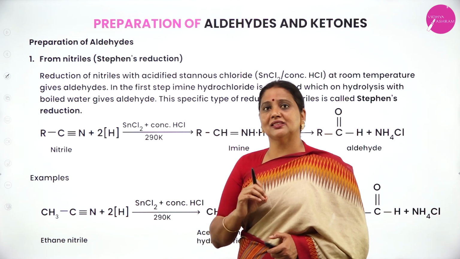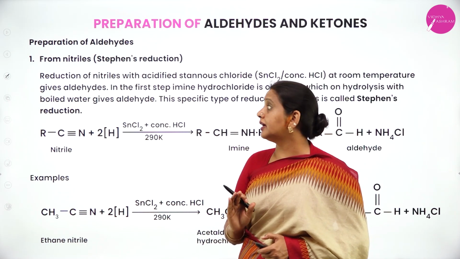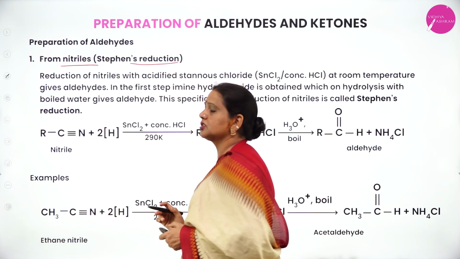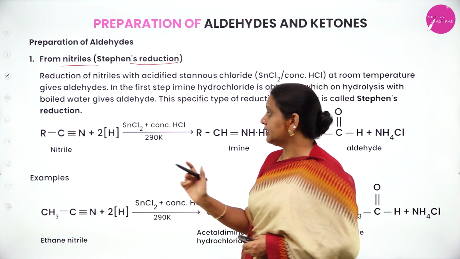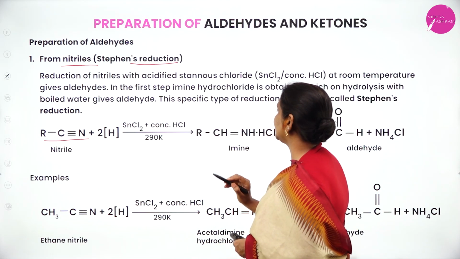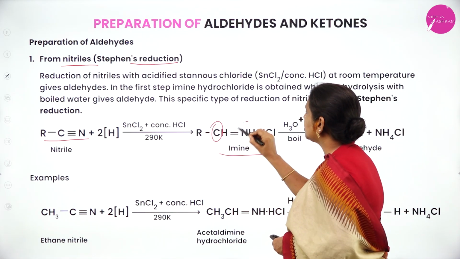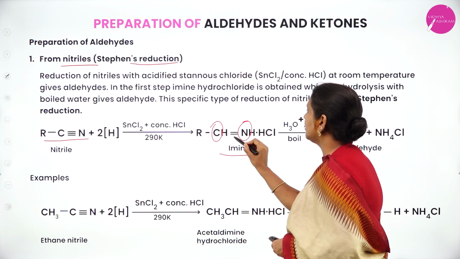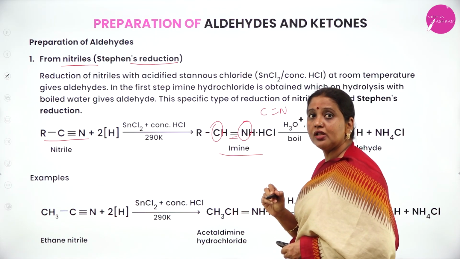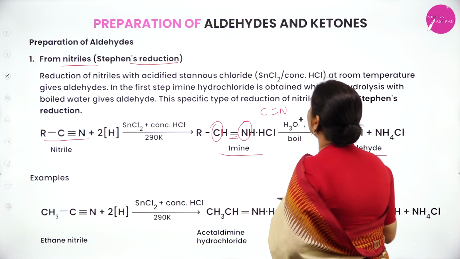Now, one of the methods from which we can prepare only aldehydes is from nitriles, and this special reduction is called Stephen reduction. Take nitrile, RCN, it is heated with stannous chloride and concentrated HCl. First you will get imine. What are imines? When carbon and nitrogen are connected by a double bond, they are called imines. This imine, on acid hydrolysis, gives rise to aldehyde.